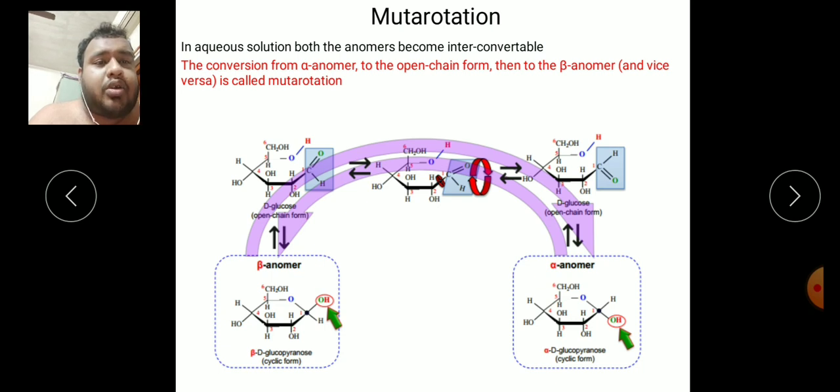The single bond allows rotation of the aldehyde group. This rotation changes the position of the hydroxyl group from up to down of the plane of the stereogenic center. This downward movement causes generation of the second anomeric form.